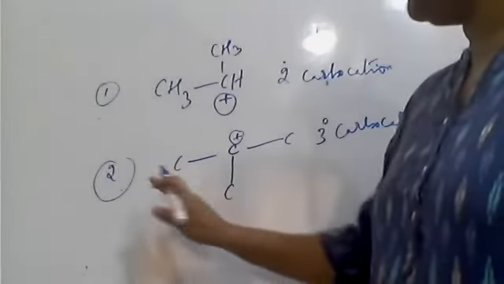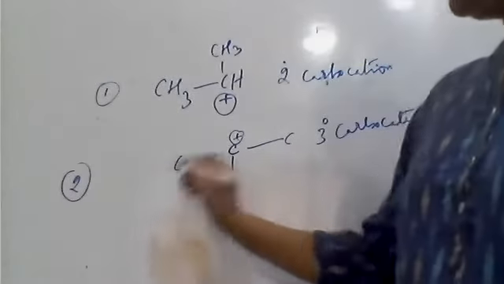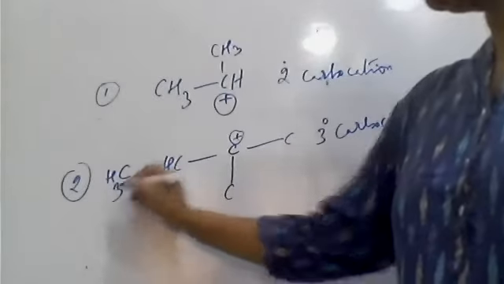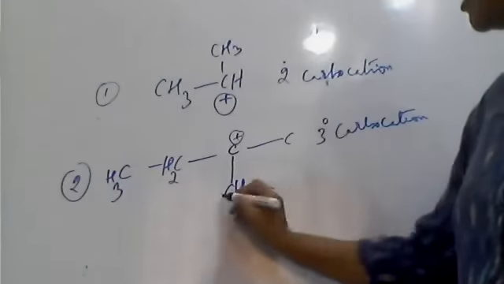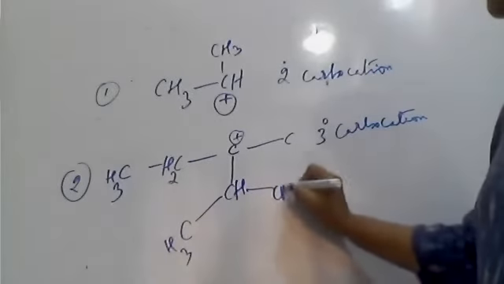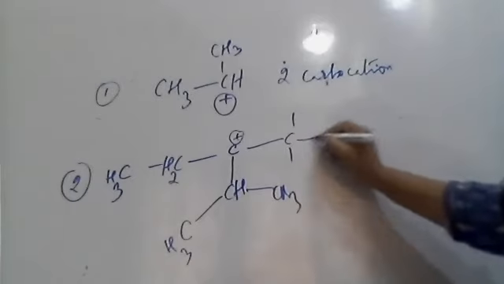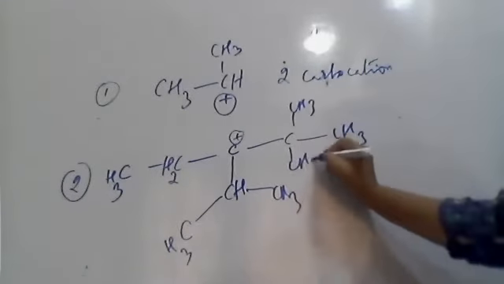So here, tell me, this group has CH2 and CH3, and this is CH, and this is CH3 and this is CH3, and let here it be CH3 and this CH3.